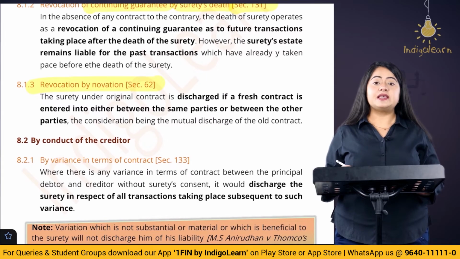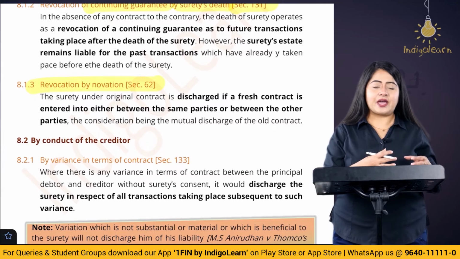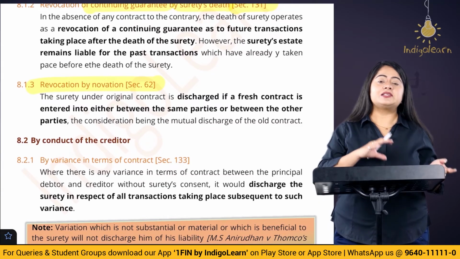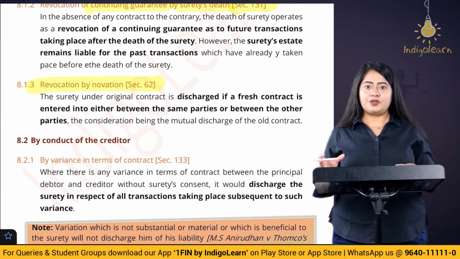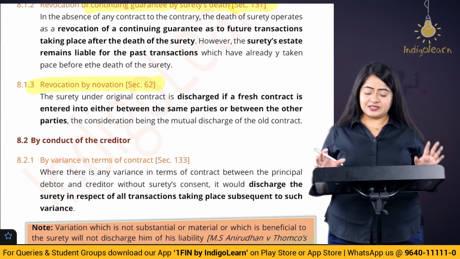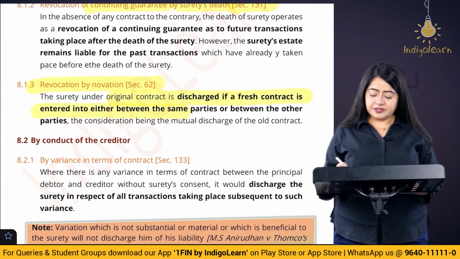This section says that if there is a contract of guarantee, and some of its terms and conditions are altered, then it results in a new contract of guarantee. That means the previous contract of guarantee is completely revoked. This is a very simple section. The original contract is discharged if a fresh contract is entered either between the same parties or between other parties.